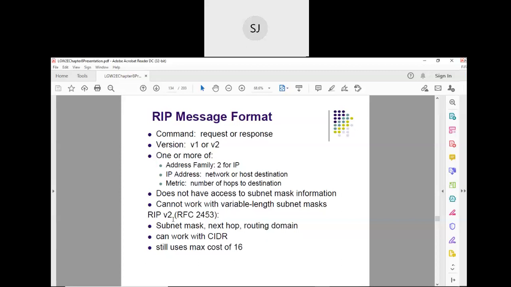As you see, RIP version 2 supports subnet mask, next hop, and routing domain, so it can work with CIDR. It still uses a maximum cost of 16 only. Here also the maximum number of hops is still 15. The address family is 2 for internet. The IP address is mainly for the network or host destination; host in the sense, again it is the network ID part only. The metric refers to the number of hops to this destination.